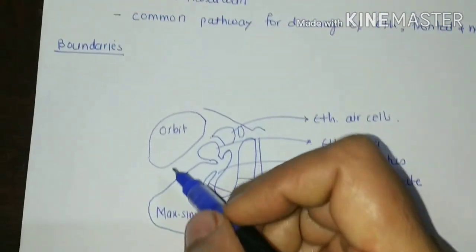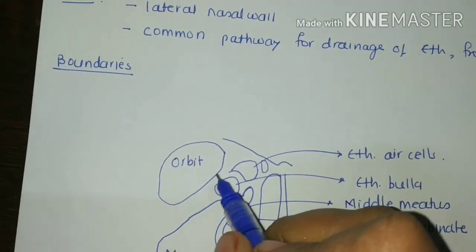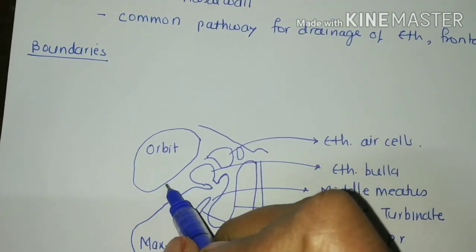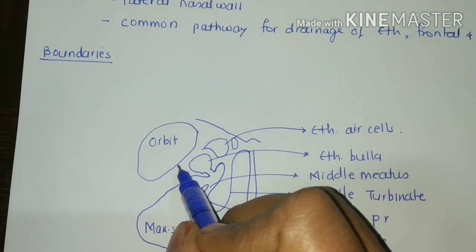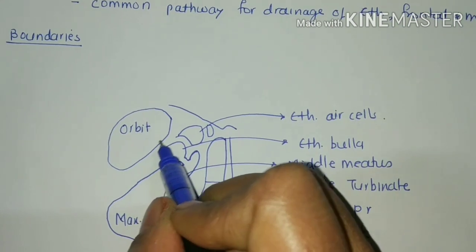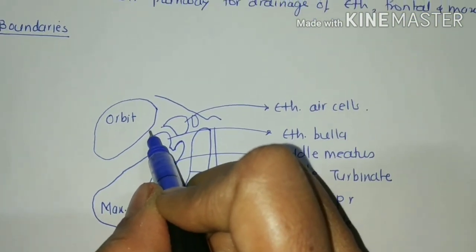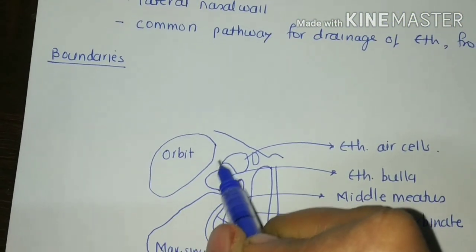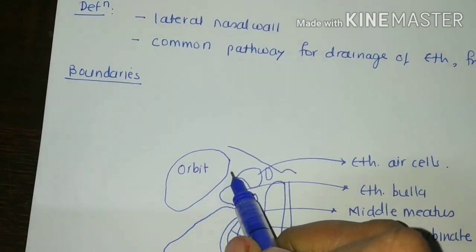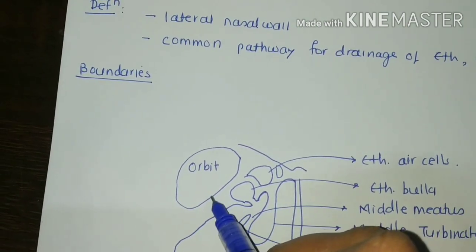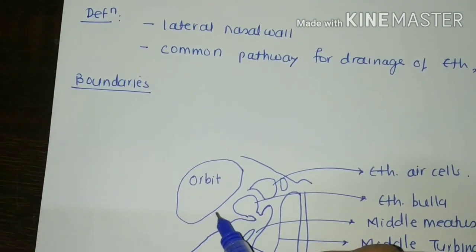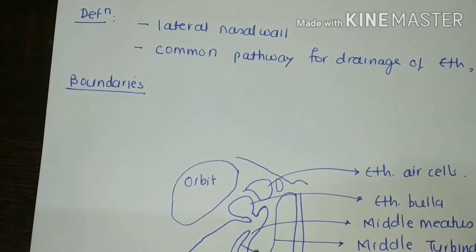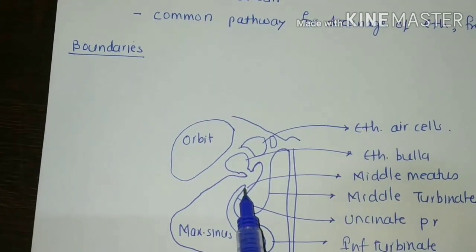Now what is lamina papyracea? It is also known as the orbital lamina of the ethmoidal plate, and it is the principal component of the medial wall of the orbit and lateral surface of ethmoid air cells. So there lies the lamina papyracea which is forming the part of medial wall of the orbit. Clear? So this is osteomeatal complex.